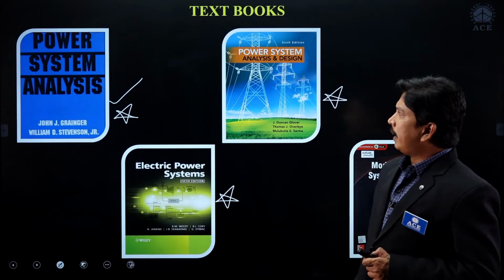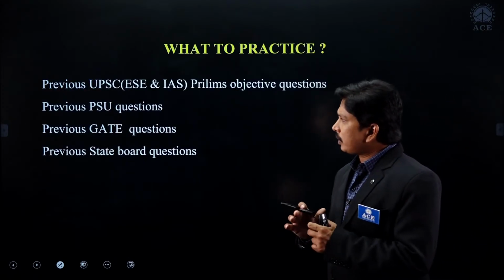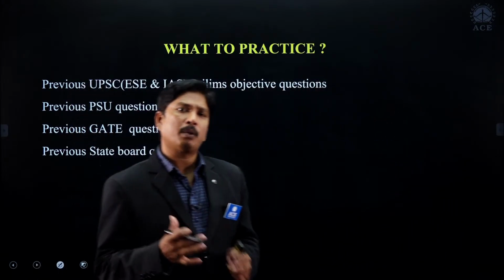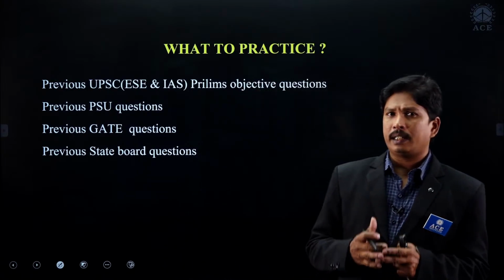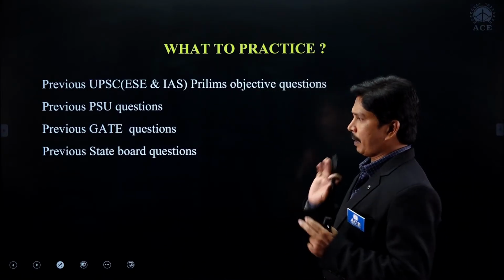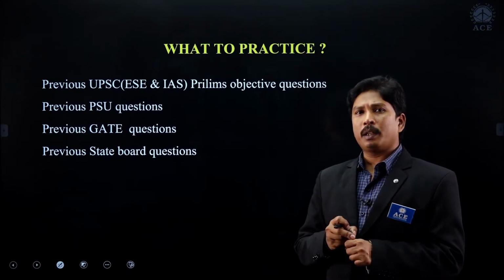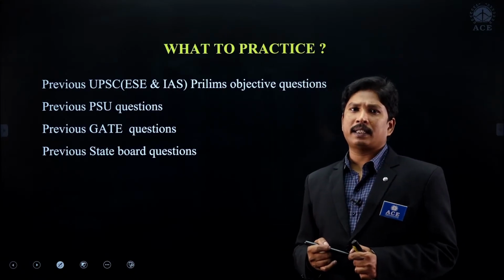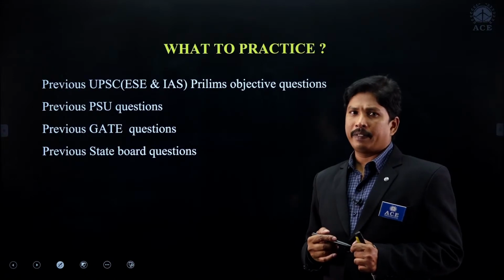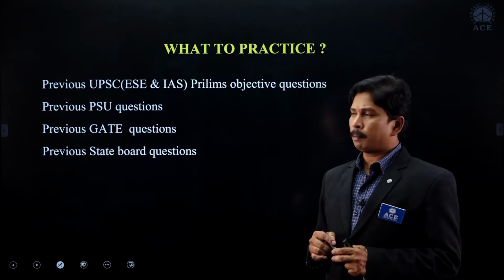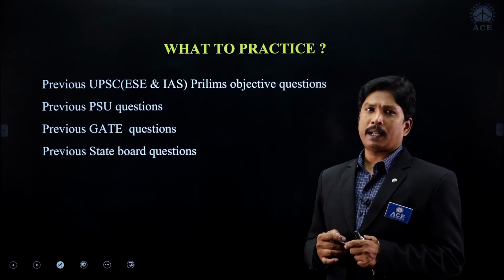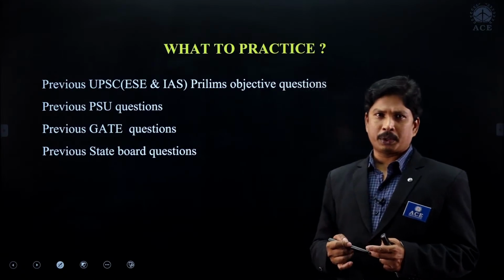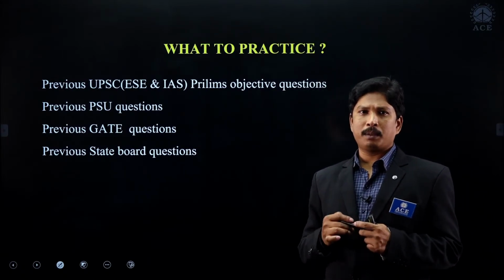Clear? And coming to how to practice, that means what to practice to get very good marks, right? In the first attempt we have to crack the exam. To crack that exam in the first attempt, what do we have to prepare? We have to prepare previous UPSC exam question papers for the electrical department. We have engineering services examinations and Indian administrative services examination, and in those two we have electrical papers. Take those electrical papers and practice them, right? And up to prelims only, no need of the mains exam question papers. Just practice the prelims exam question papers.